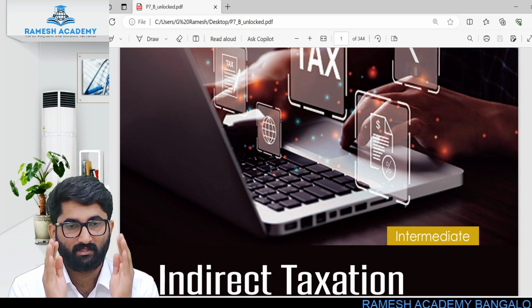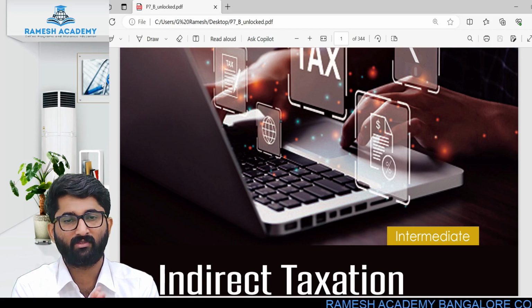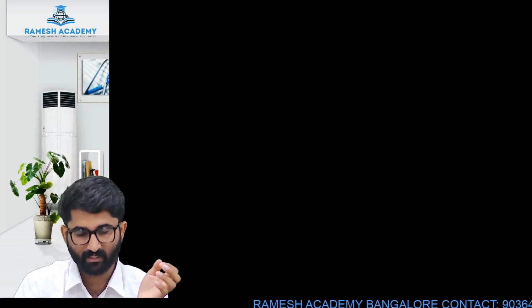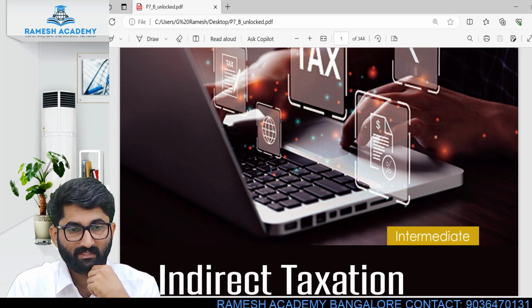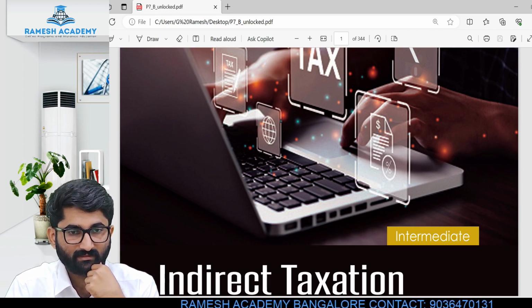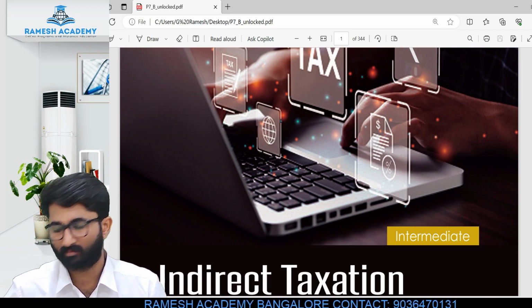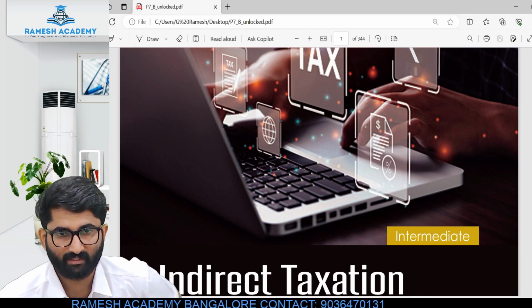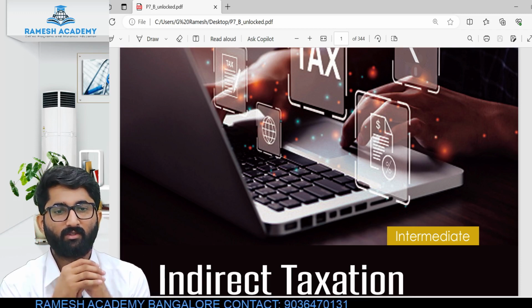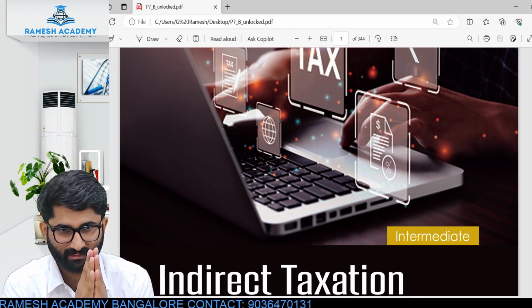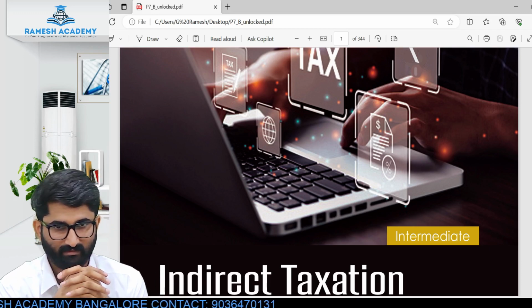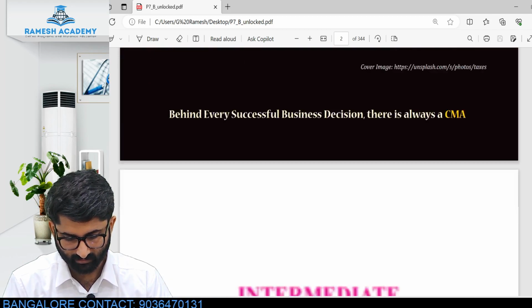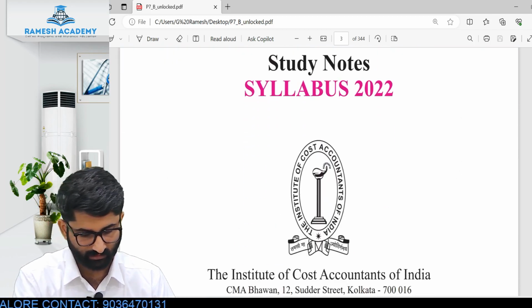Basically, from this day, we are going to start with indirect taxation. So we are starting with indirect tax. There are two types of tax. First of all, we will discuss some general things about taxation. There are two types of tax. One is direct tax, the other one is indirect tax. Correct? Now, direct tax and indirect tax, these are the two types. I'll just explain what is direct tax and what is indirect tax.